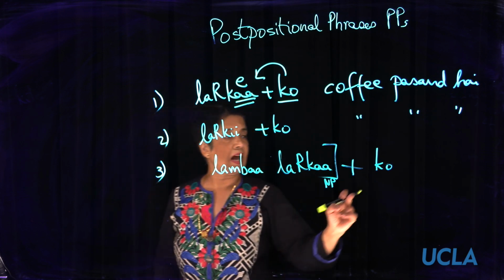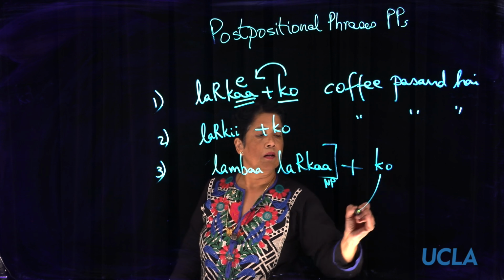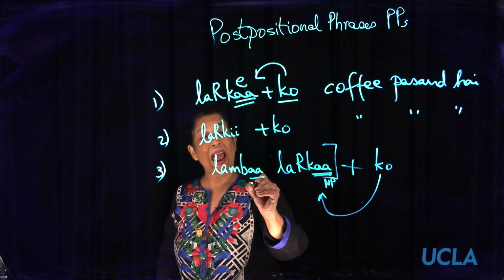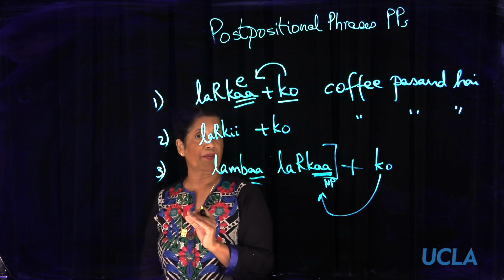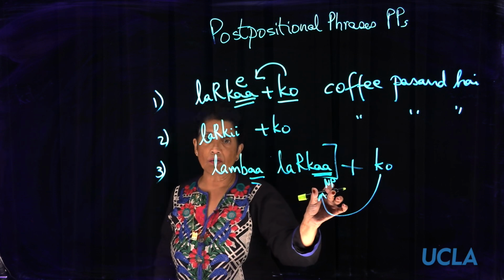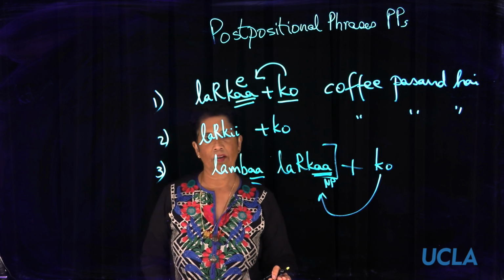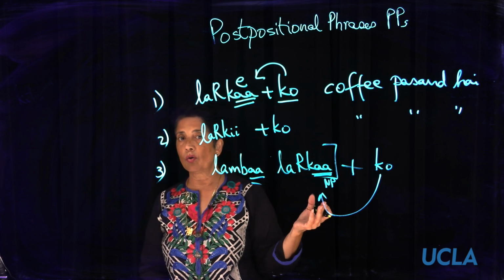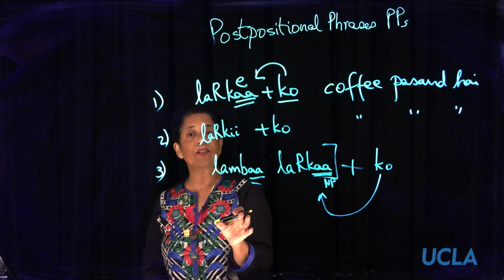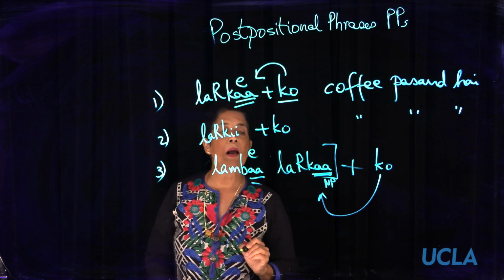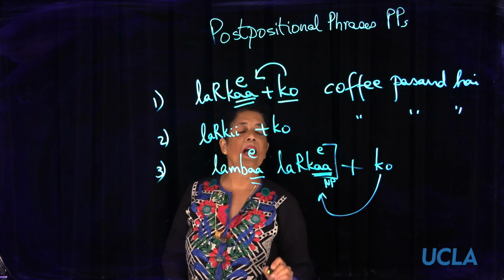And we said that ko will bring about obliqueness to everything under the noun phrase. It's not just the noun that goes into oblique, but the whole noun phrase. Therefore, and the rule is, even for adjectives, aa will become e. So you will get lambe ladke ko.